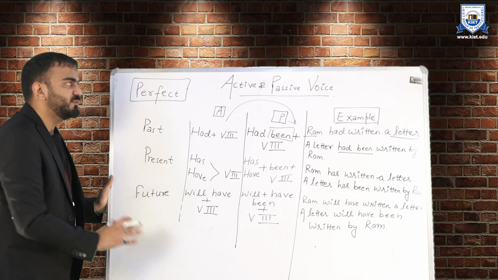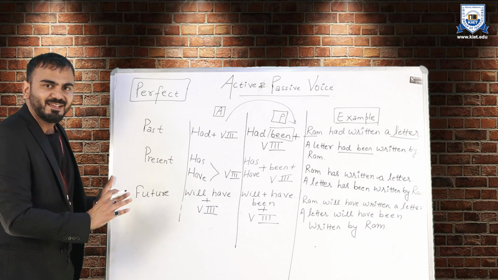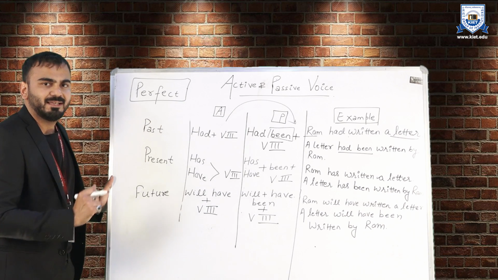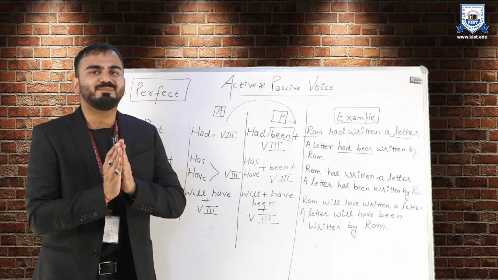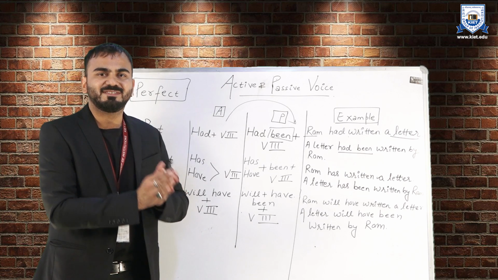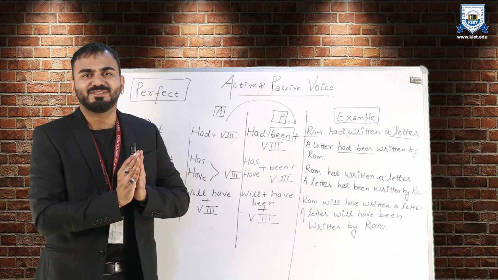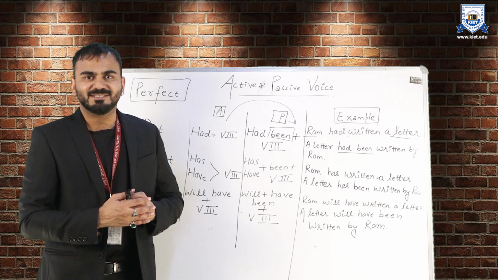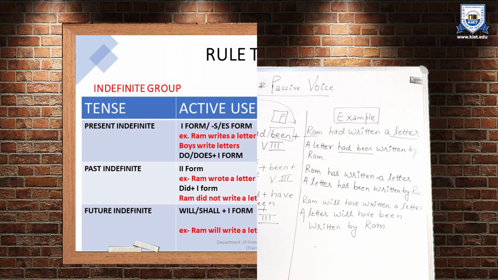So I hope with the basics of this active and passive, you're quite clear. But remember, what we are studying right now are the basics. But yes, you must lay a firm foundation, and that is how you can go to the advanced level. The next group is perfect continuous group. Over here, just remember that there is no passive of perfect continuous group. So present perfect continuous, past perfect continuous and future perfect continuous do not have passive voice. So 3 of them and 1 was future continuous, 4. So these 4 tenses cannot be converted. So quickly on the screen, let us have a recap of all the groups and the rule table.